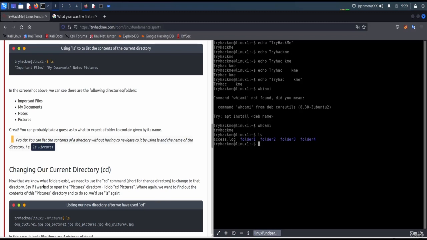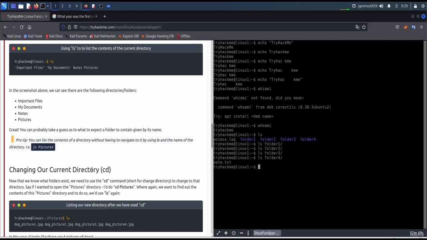So if I want to list the contents of folder 1, I'm going to just specify the folder, and there are no contents. Okay, let's see. Let's check if any of these folders have any content. Yep, folder 4 has note.txt.